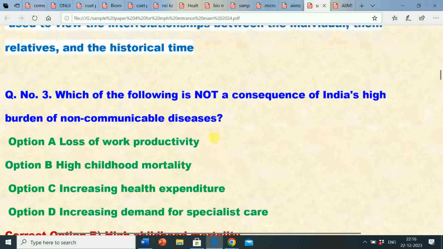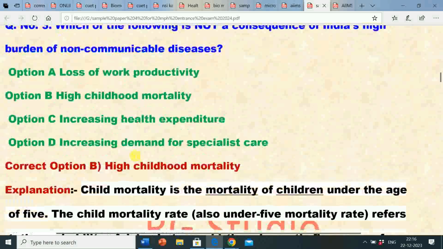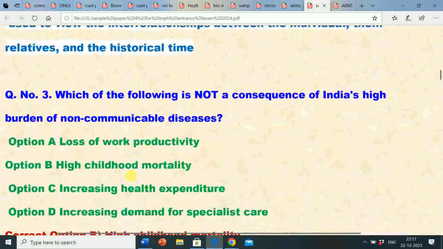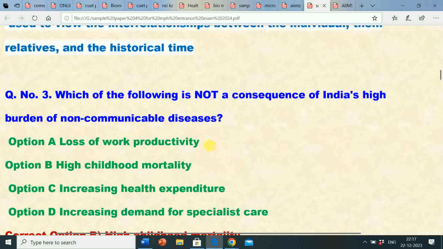So the question is, which of the following is not a consequence of India's high burden of non-communicable diseases? The correct answer is option B, that is high childhood mortality. High childhood mortality is not a consequence of India's high burden of non-communicable diseases.